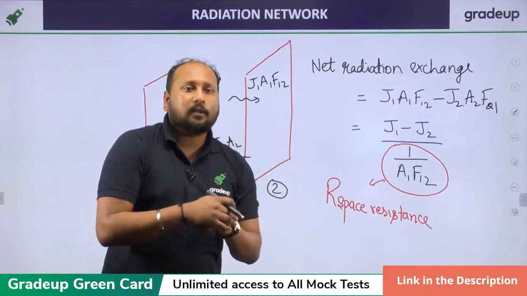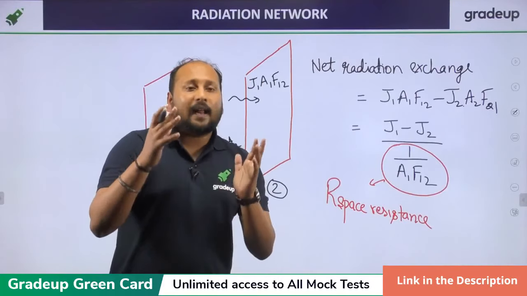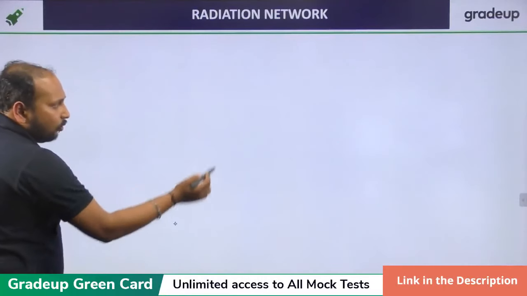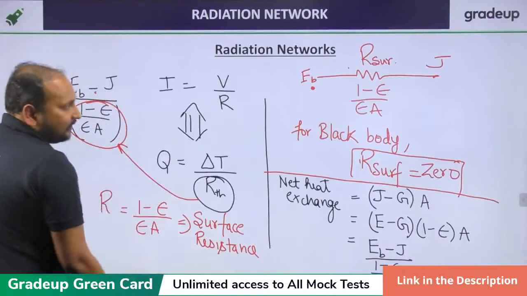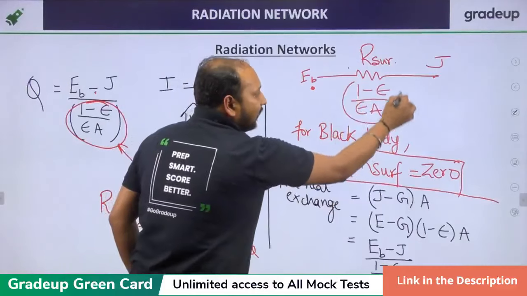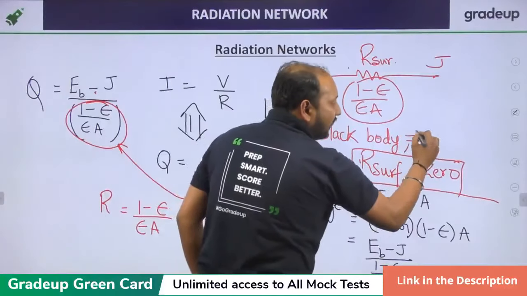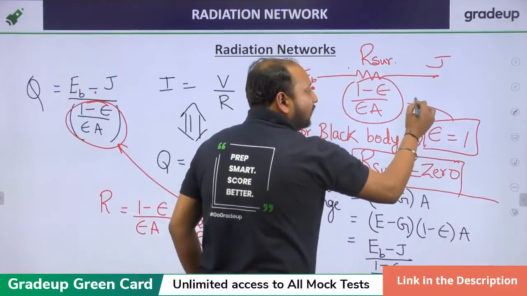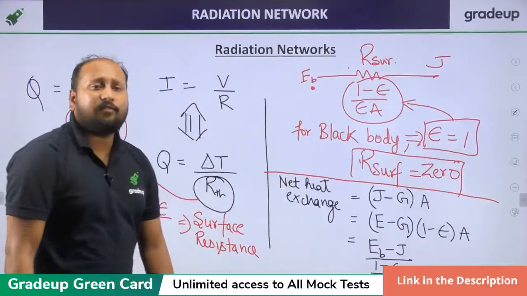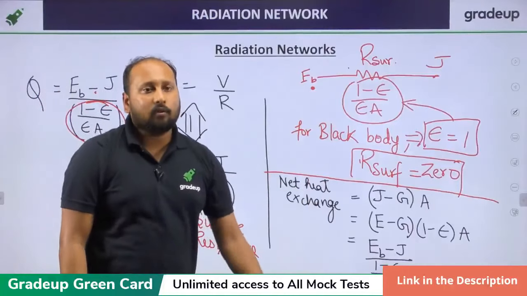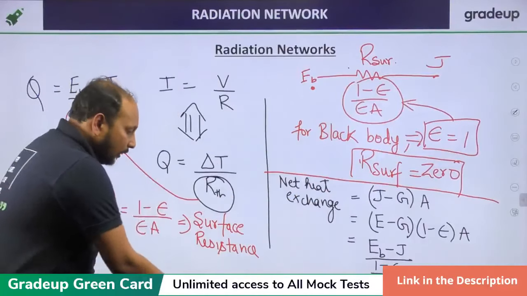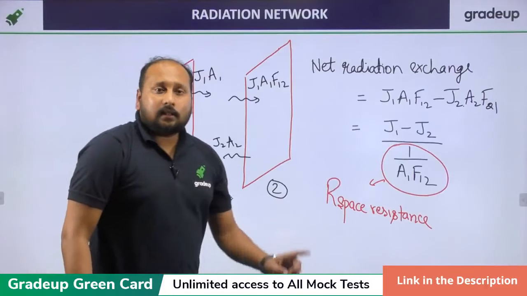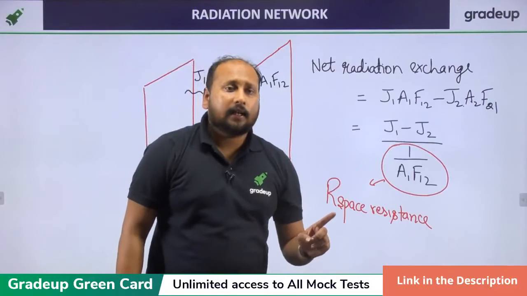Coming back to Saurabh's question, why a black body does not have surface resistance is quite easy. What is surface resistance? Surface resistance is 1 minus E upon E into A. For a black body, what is emissivity? Emissivity is equal to 1. If emissivity is equal to 1, put this value over here, then your surface resistance will be equal to 0. Clear, Saurabh? So these are two very, very important concepts.